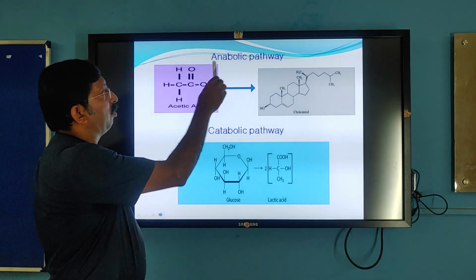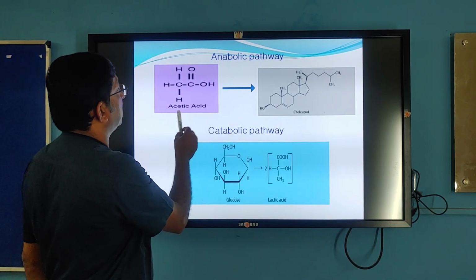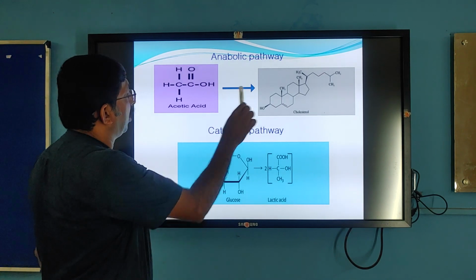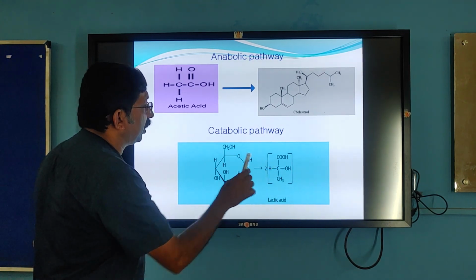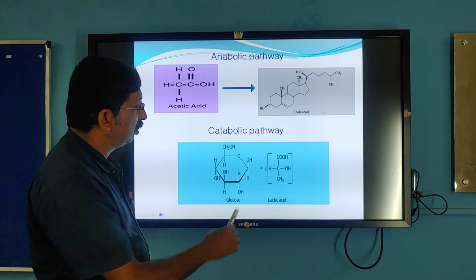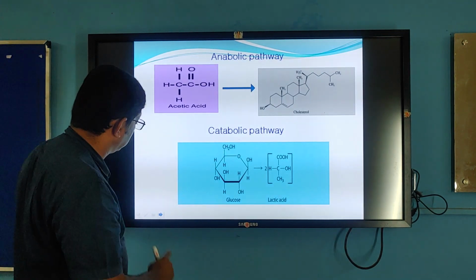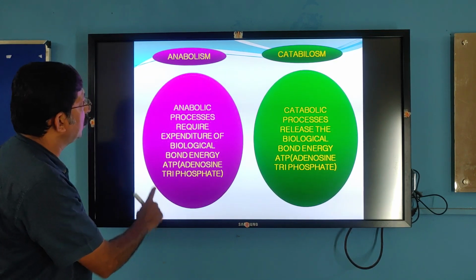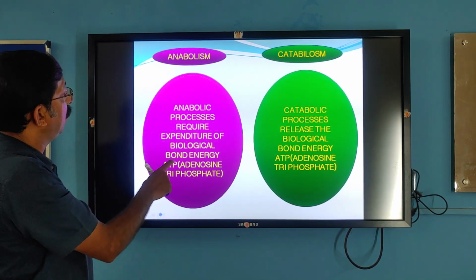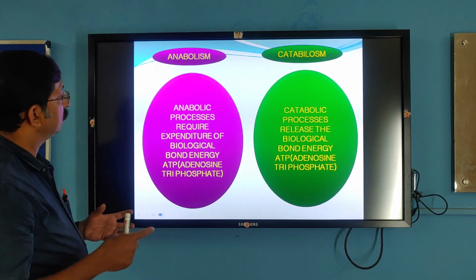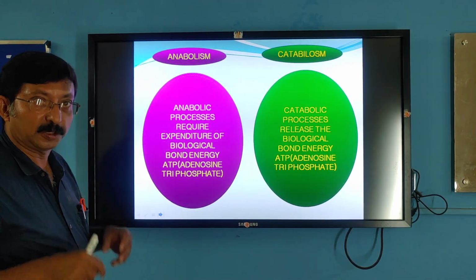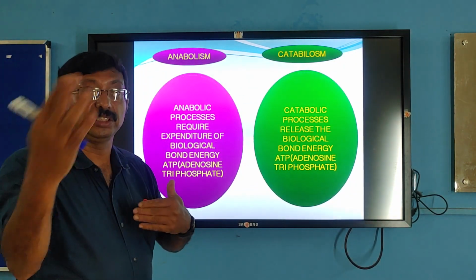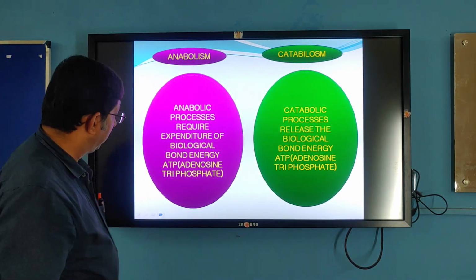Here are some of the examples. Anabolic pathways. See here, acetic acid is finally synthesized into cholesterol. That is an anabolic pathway. Glucose is converted to lactic acid, anaerobic respiration. That is a catabolic process. So here, the anabolic process requires the input of energy. You have to give the energy. Whereas the catabolic process liberates the energy, ATP, biological energy ATP.